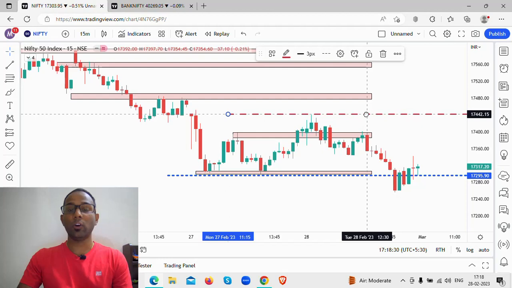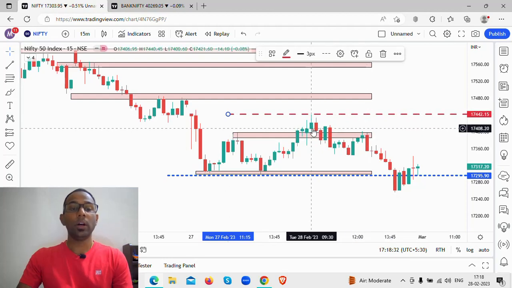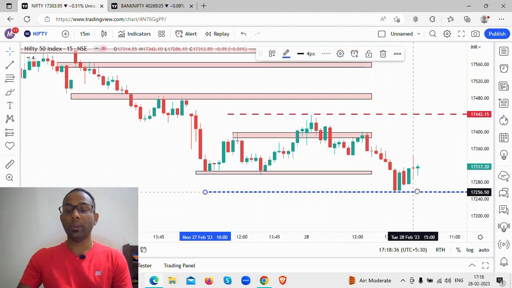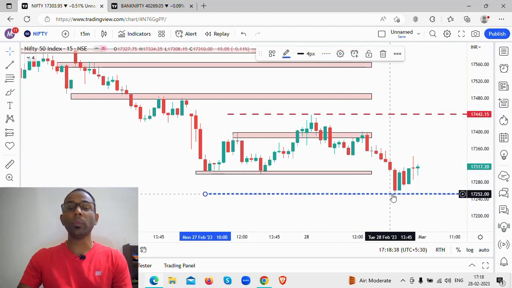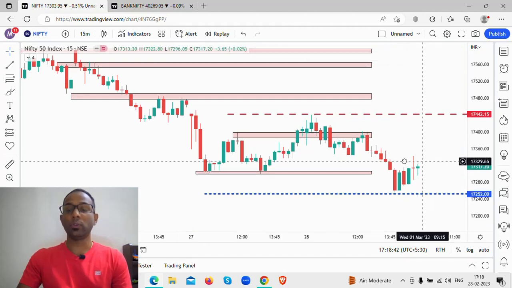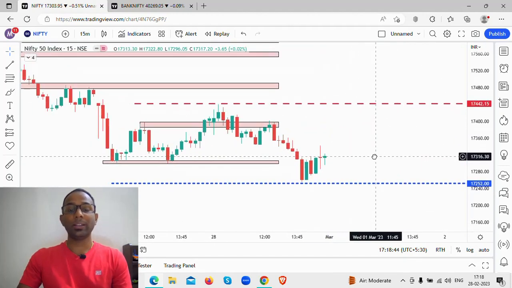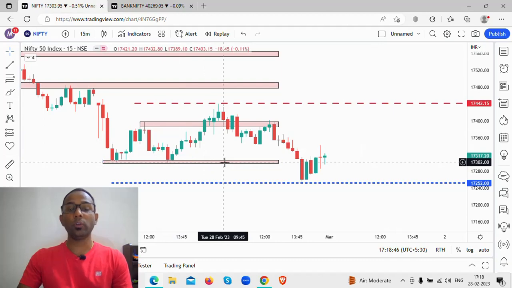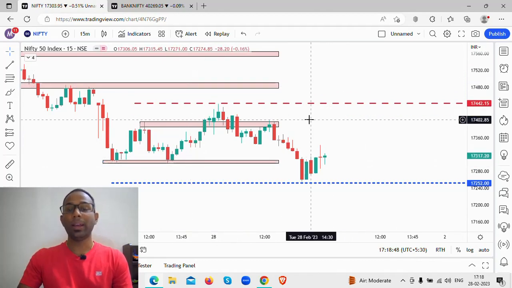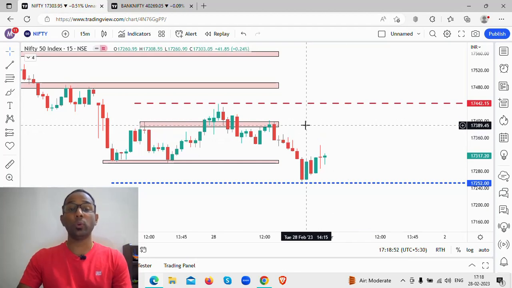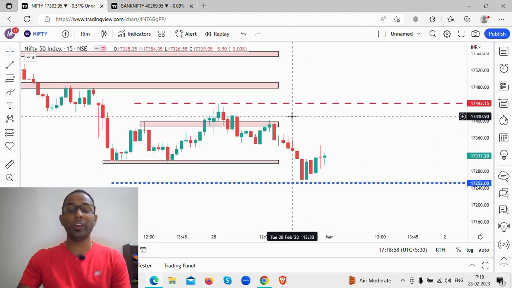The day's high on Nifty was around 17,440 level, and the day's low on Nifty was 17,255 levels. Now once you highlight the day's high and the day's low, you are going to look at the supply and the resistance zone. Where do you think the Nifty might face resistance? Where do you think you should be looking at taking a long trade? Where should you be taking a short trade? That is when the risk to reward ratio is small. So this is what we are going to discuss now.